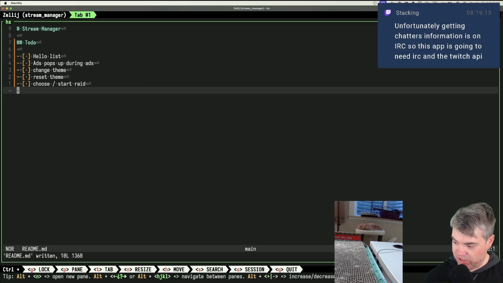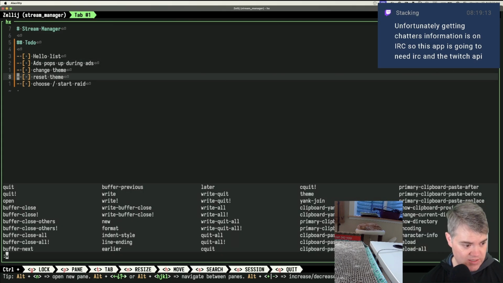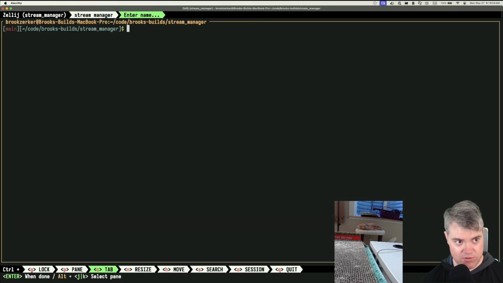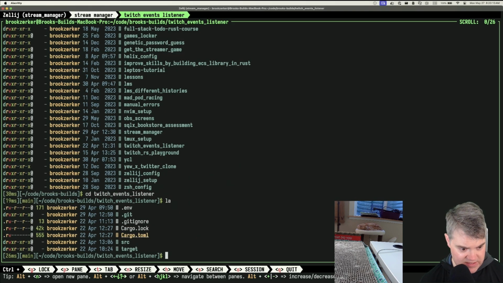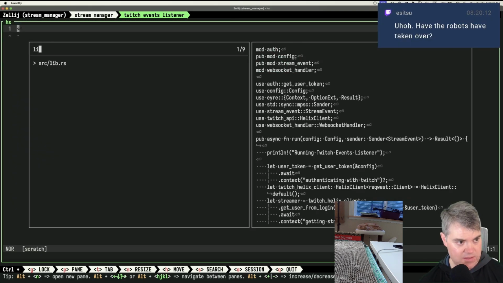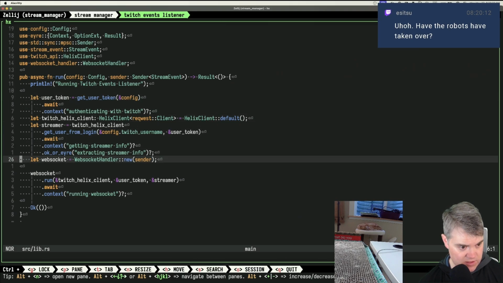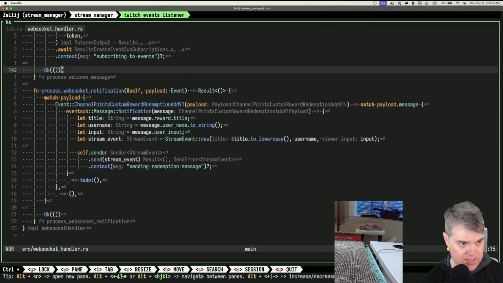Unfortunately, getting chatters' information is on IRC. So this app is going to need IRC and the Twitch API. Wait, really? I thought that... and I haven't, we should test this. So hold on, where would this be? Where do I want to do this? Let's see, stream manager. And then over here, let's go into the Twitch events listener. I want to say it was probably in the main library. No, it wasn't in the main library. Okay, so streamer, this one. Oh, right. It was in a WebSocket handler thing. Let's see, events, process that.